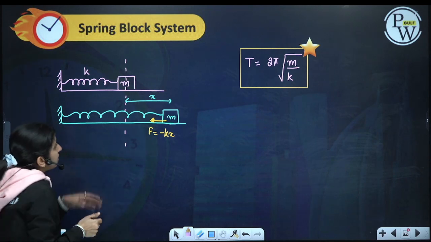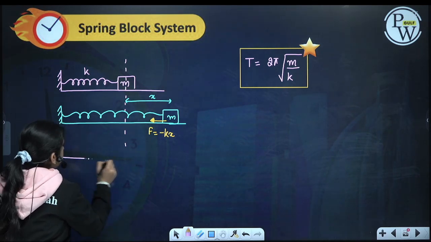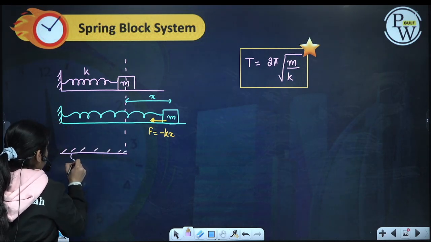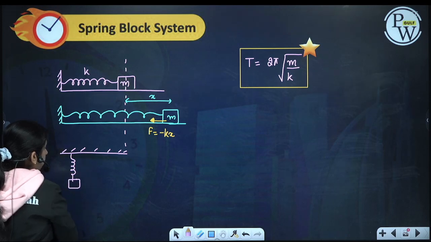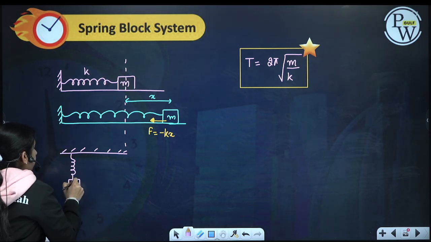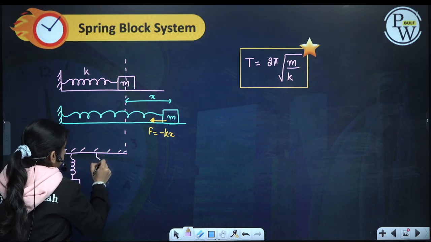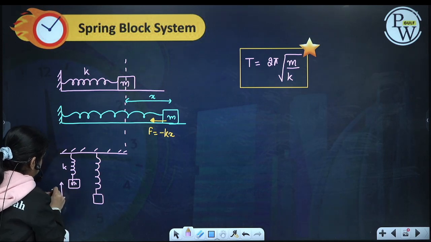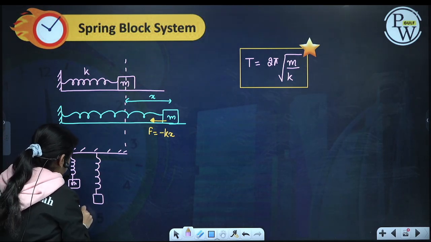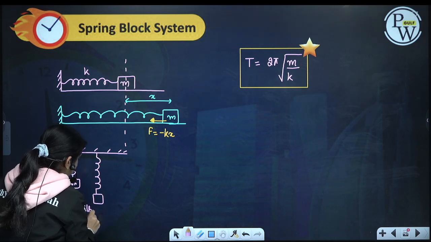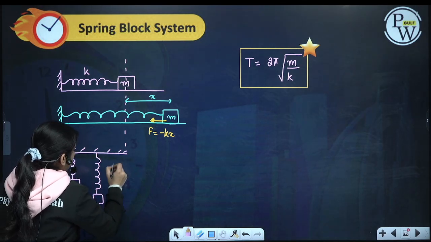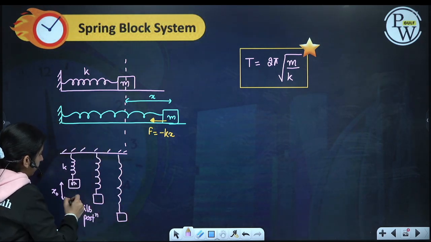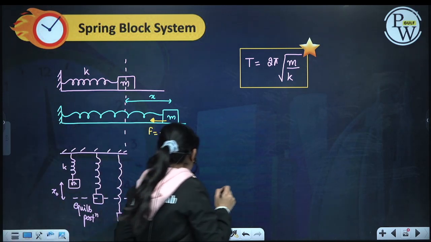Okay, now this is my equilibrium position. If I have a vertical spring mass system, this is my spring with natural length, then this will be the equilibrium position. The equilibrium position will change. Now it will do oscillations about this equilibrium position.